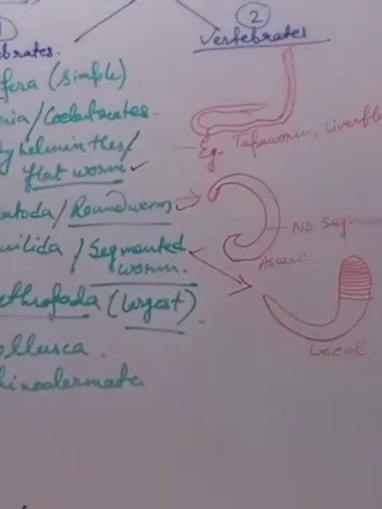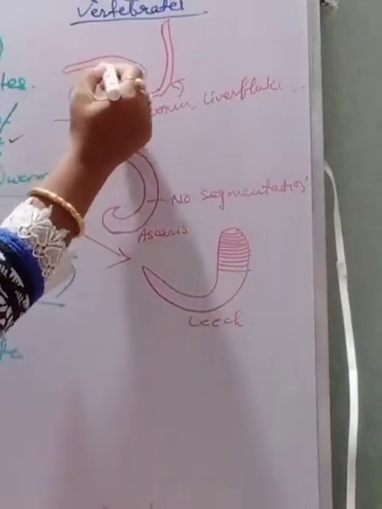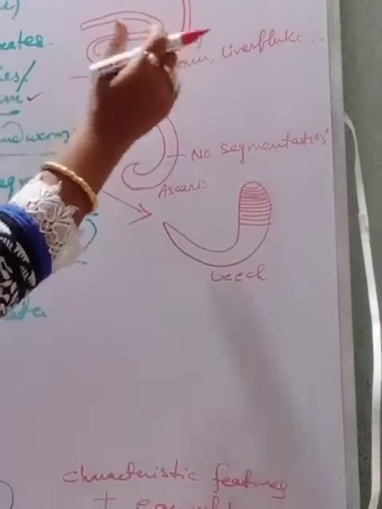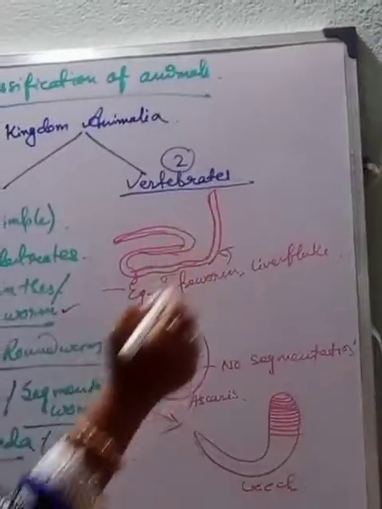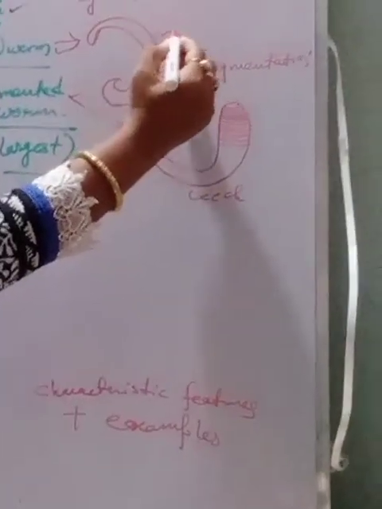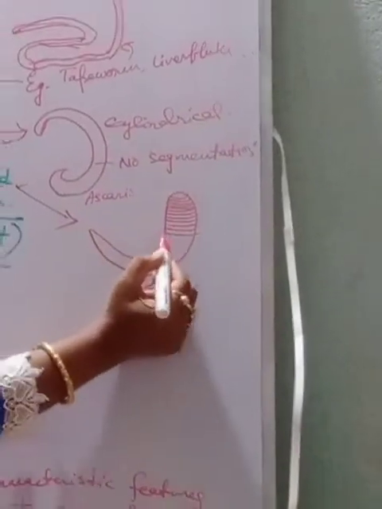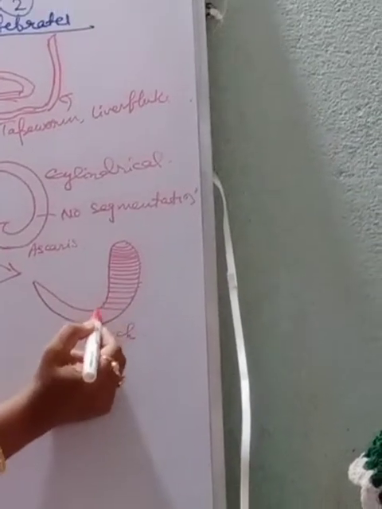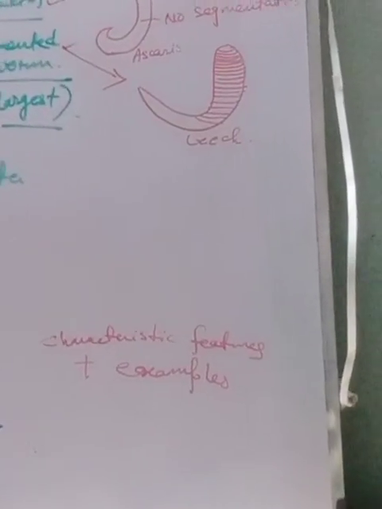So this is the basic difference between their body shape. This is the tapeworm. The size is very large, tapeworm. But they are flat, totally flat. The body is flat, totally flat. Okay. And here they are rounded. Here rounded one, cylindrical one. And here they are having segments. That is why segmented worm. Ring-like segmented worm. Here leech. This is ascaris belonging to the nematoda. This is leech belonging to the annelida group.